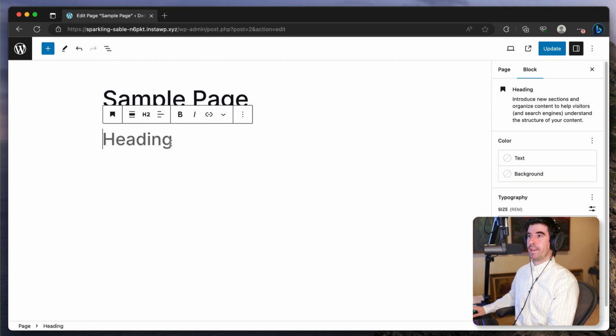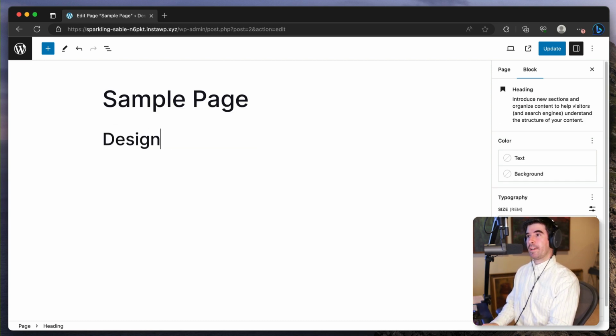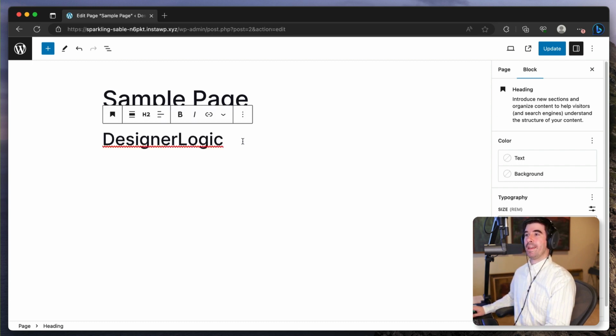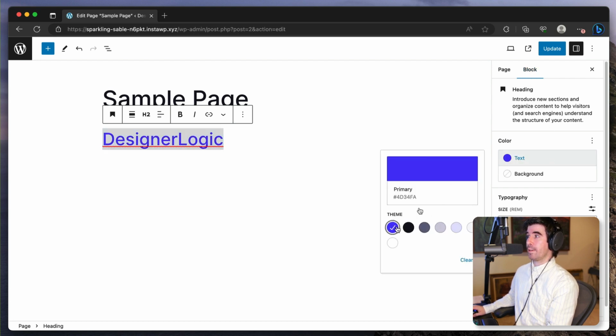Heading. And if I do heading, I can say, I don't know, designer logic, or if it's one word, like that, just to show something. And here it's great because with the block editor, it's all visual. If I go to the right, I can see the information for the block, so I can change the color of the text if I want.